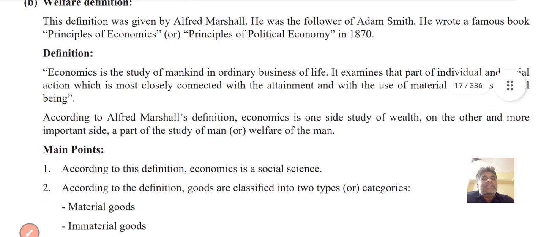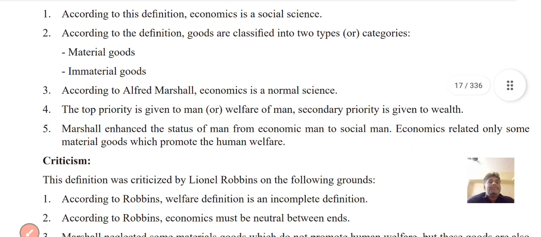So the next definition is given. Economics is a study of mankind in the ordinary business of life. It examines that part of individual and social action which is most closely connected with the attainment of material requisites of wellbeing. These are the technical words we need to remember. No need to make a dictionary for meanings; it's a technical word and must be understood. According to Alfred Marshall, economics is on one side a study of wealth, and on the other, more important side, a part of the study of welfare. So these are the main points.